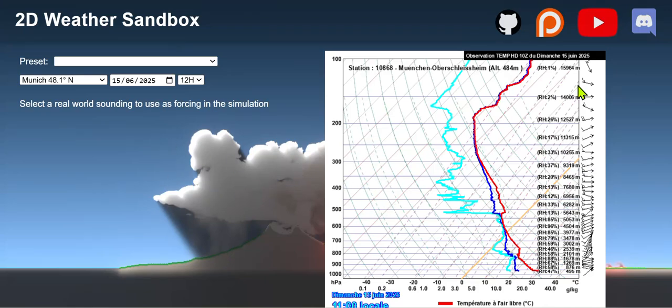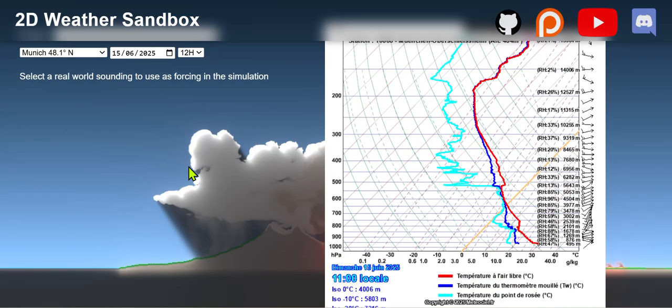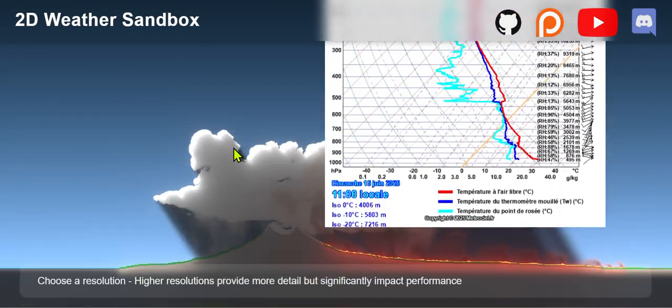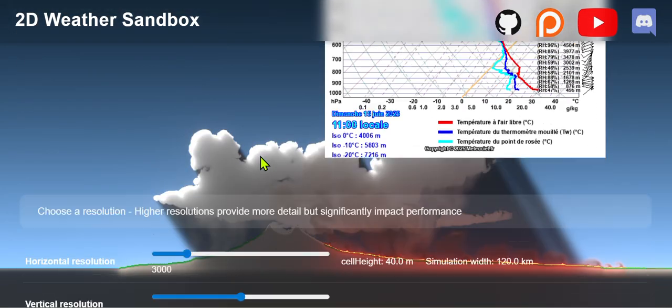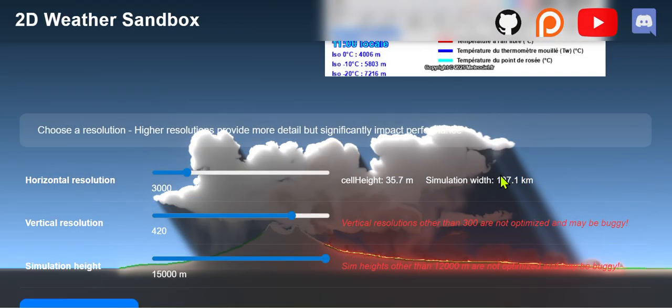Right. This is Weather Sandbox 2D. I'm making it ready so that you can open a new world, and ideally max the simulation height, and also make the vertical resolution quite high, but aim for about 150.